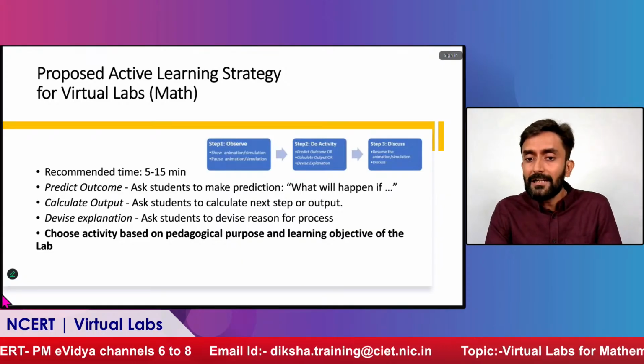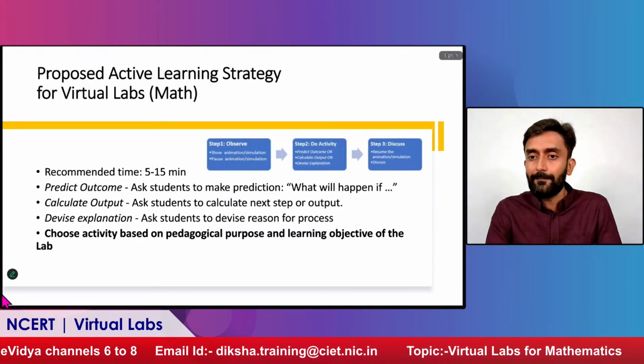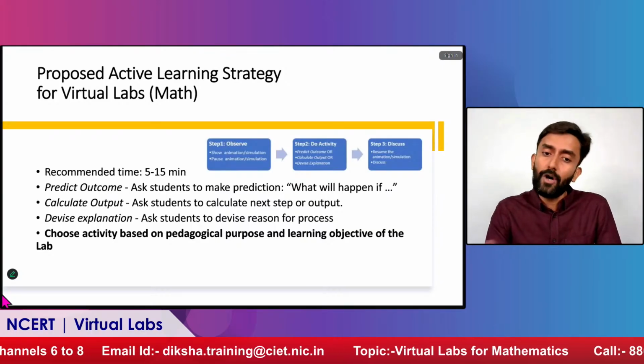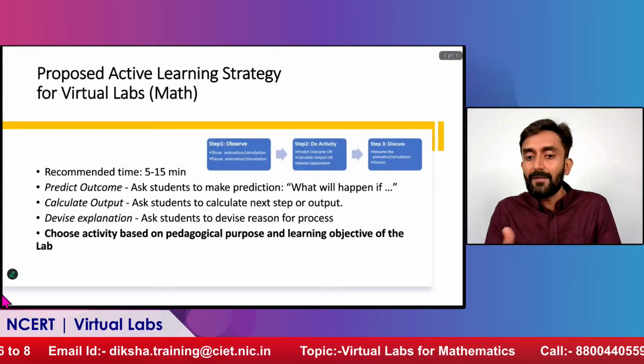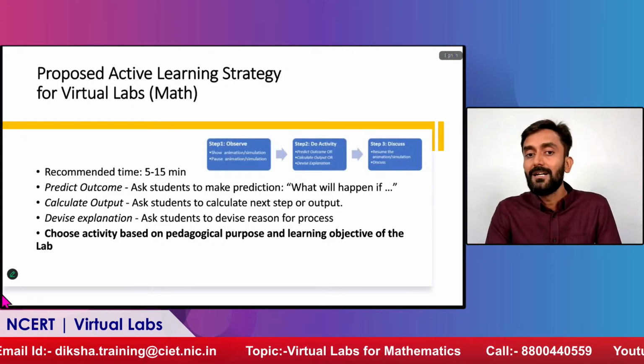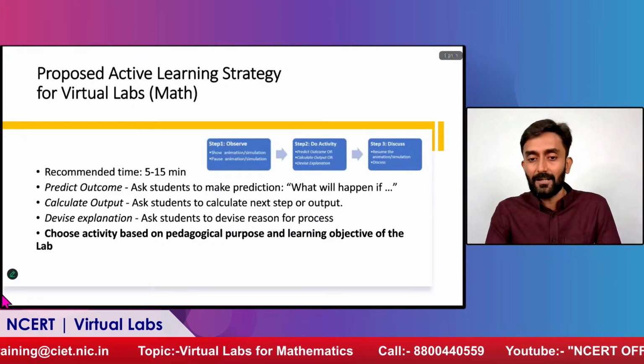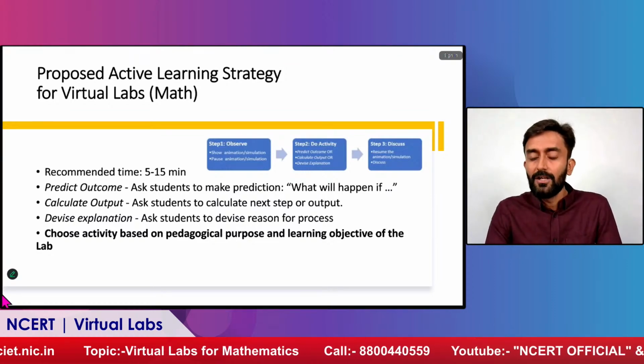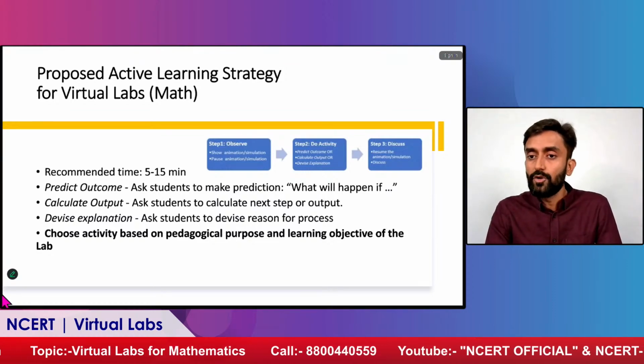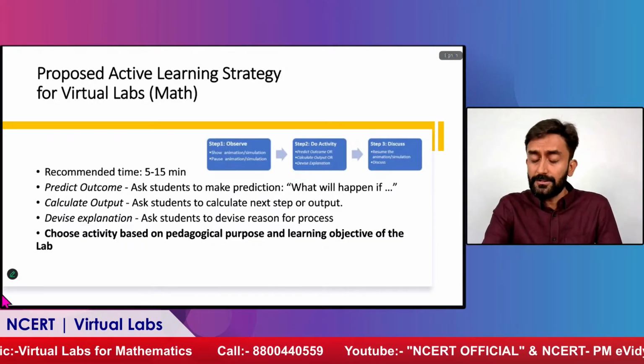So you tweak the values and ask the students to predict what will happen. They will get engaged, perform it as per their new values and come up with the solution. And when the answer comes, they will come to know that, oh, actually based on this it is defined, and we have come to this conclusion. So this is a very active learning scenario which can be implemented by the teachers in the classroom.